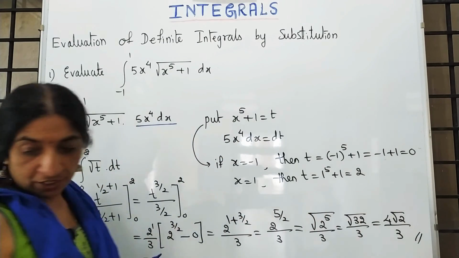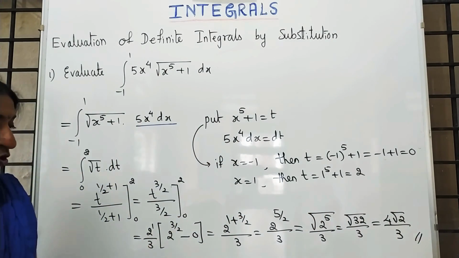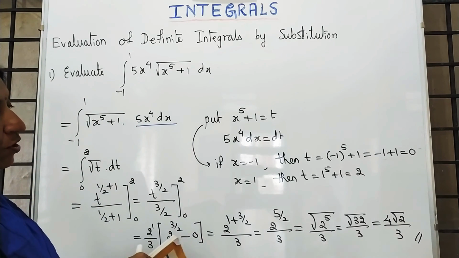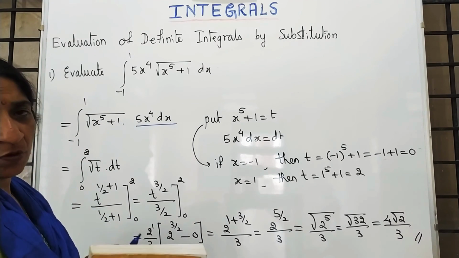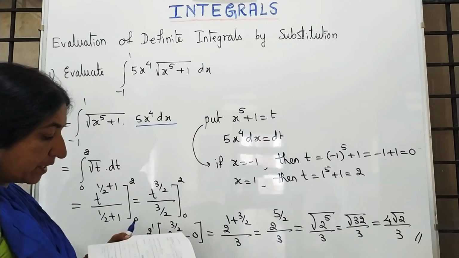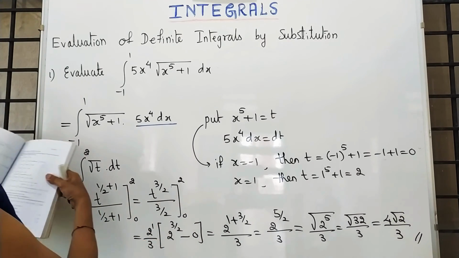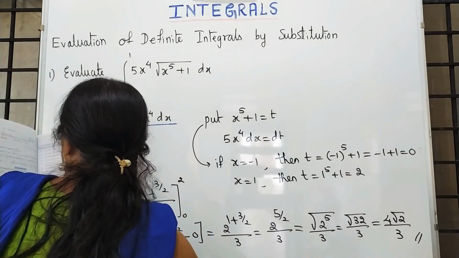The calculation is left with the students. They can stop here only, with 2 raised to 5 by 2 upon 3 also. If you continue further, no problem, because you are familiar with all the basic calculations. Moving to the next question, that is the second question.